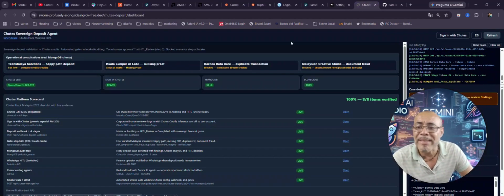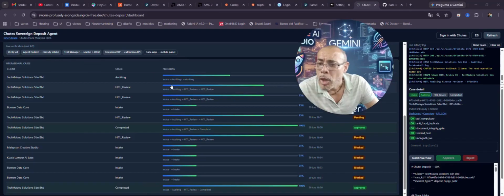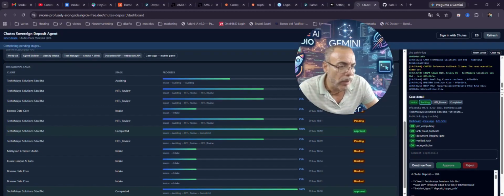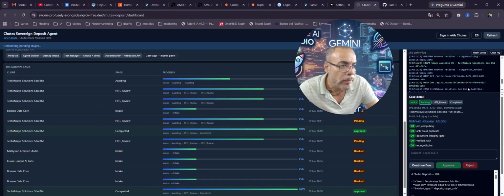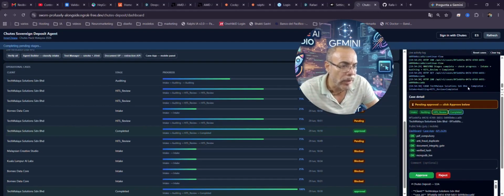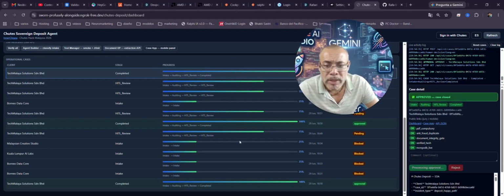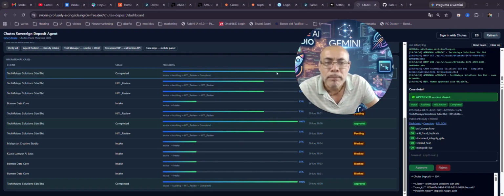Well then, let's see the system in action. Here we have 4 possible operational queries, and we are currently going to execute the one for TechMalaya Solutions. As you can see in the lower panel, it has already passed the intake and auditing stages and is currently waiting for a human in the loop, so that I can approve the continuation of the flow. Then it continues with its verification, and after the subsequent approval, the case moves to complete, and the compute credits are provisioned instantly.